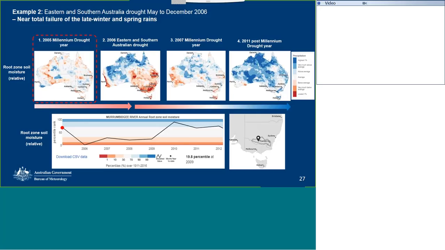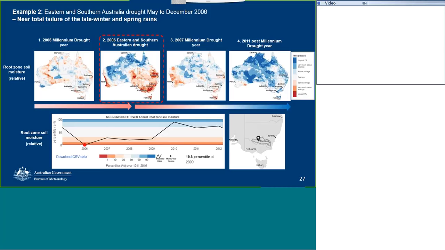So next, let's look at 2006, which we're considering to be the height of the drought year. We'll move across to the next visualisation along the time series there. Here we can see a large amount of the lowest 1% to below average soil moisture across eastern and southern Australia. And in the time series for the Murrumbidgee River catchment, we see that soil moisture drops to the lowest on record.